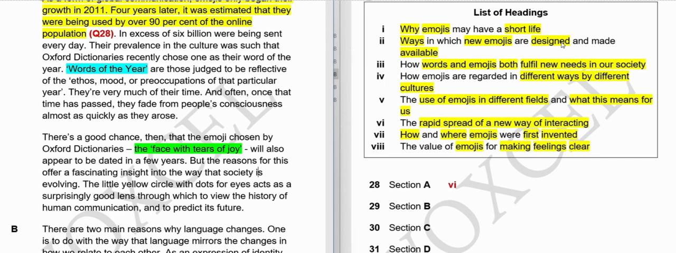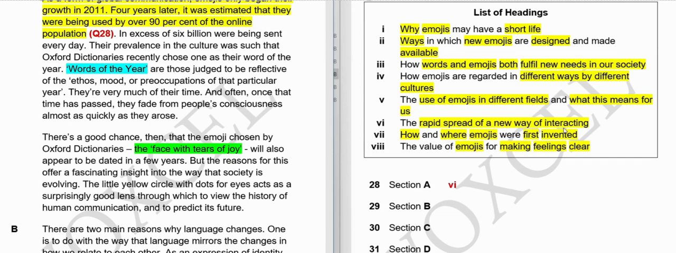Ways in which new emojis are designed, there is no mention of that. There is no mention of how words, because words are not mentioned, they are just saying what are words of the year, but there is no mention of why words are important or how words serve our society. Fourth, how words are regarded in different ways, but there is no mention of different cultures. Fifth, the use of emojis in different fields, we are not using in different fields. Sixth, we have marked this as our option.